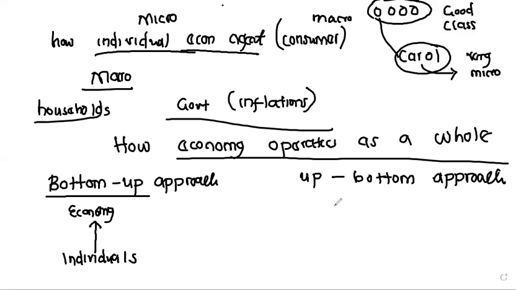And then with the up-bottom approach, we look at how the government is working under the economy. Then we look at how the decisions being made by the government are affecting the individuals.